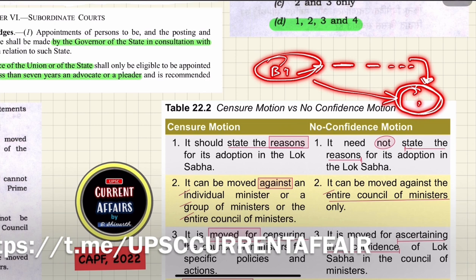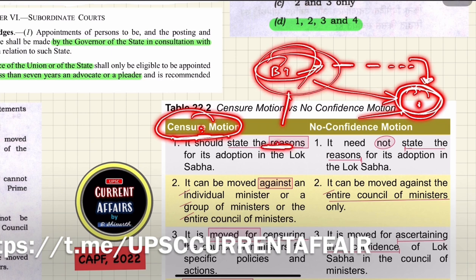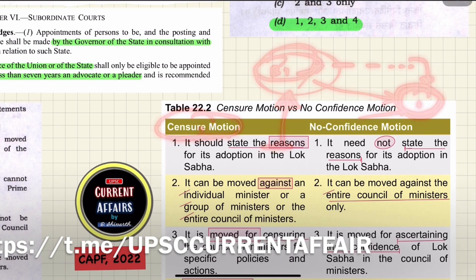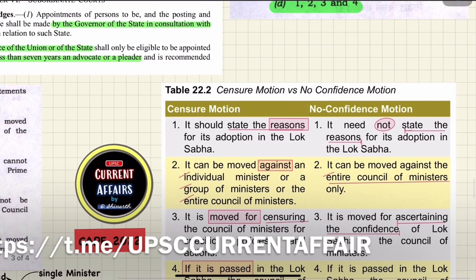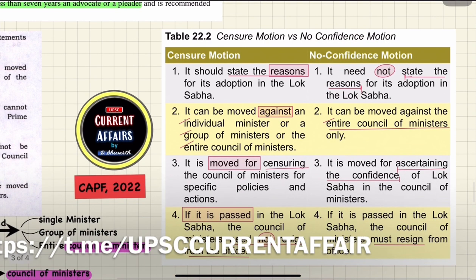So the opposition wanted to move a censure motion. Whenever they apply a censure motion, they must state the reason for which they are moving it. But in case of a no confidence motion, there is no need to state the reason why you are moving it. So this is the first difference.